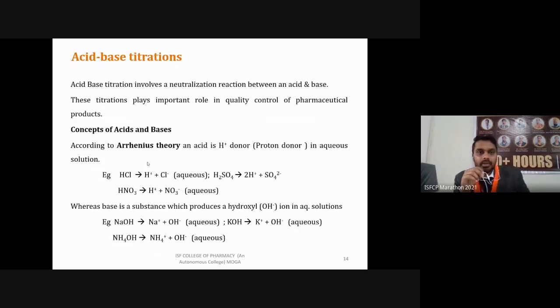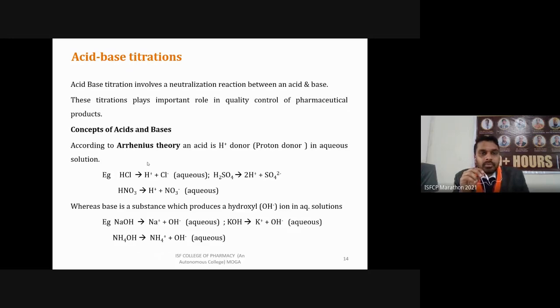As I already told, this is a kind of neutralization reaction. When we have an acid in a sample and we have to determine the amount of acid, we can use a base as a standard solution and perform neutralization. How much of that base is used in neutralization tells us how much acid is present in our sample. So ultimately this titration involves a neutralization reaction between acid and base.